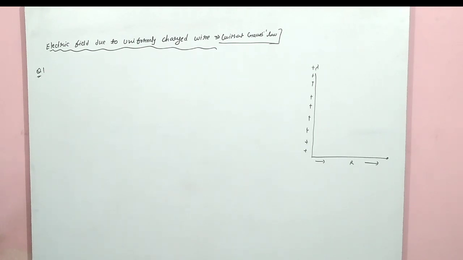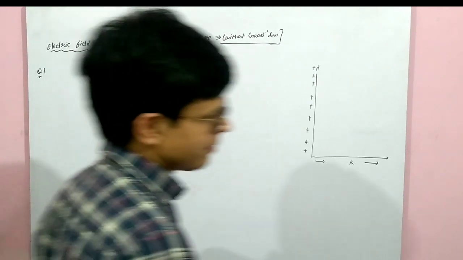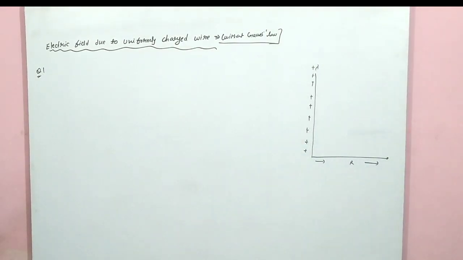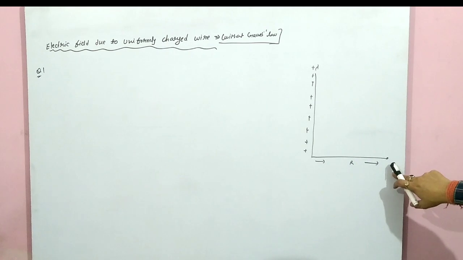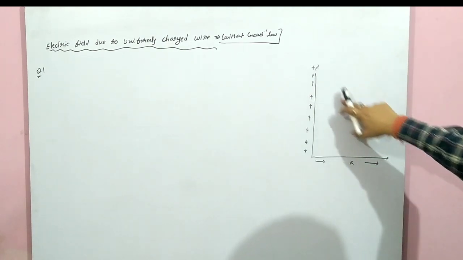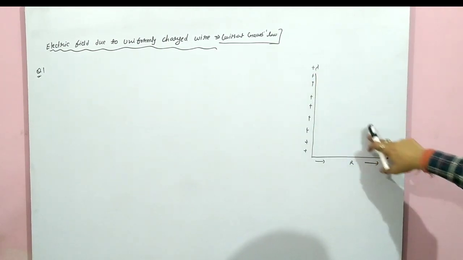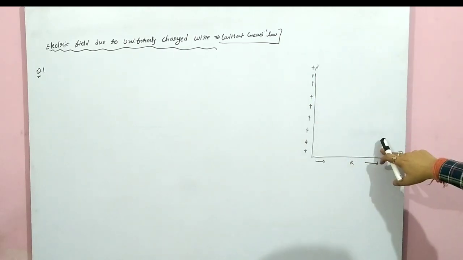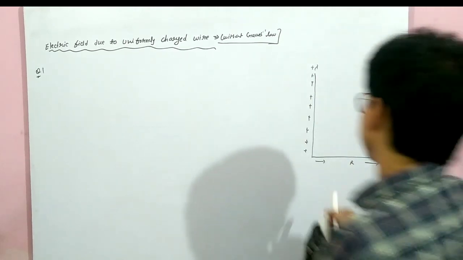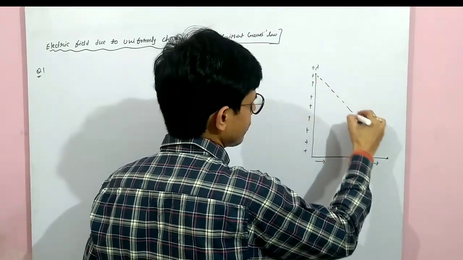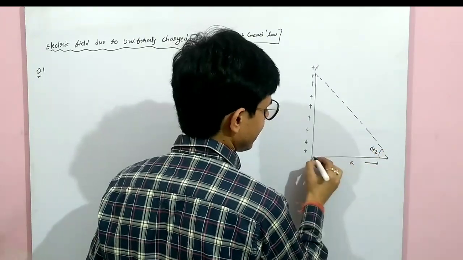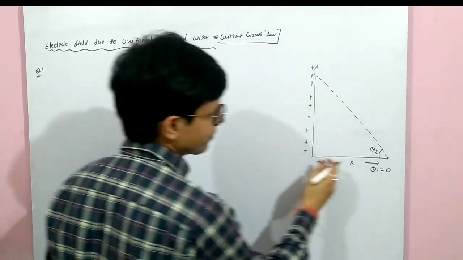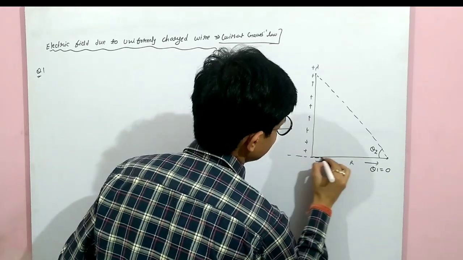How will we solve this? See, this is a very easy part. Now sir, how will we solve it? At this point, theta 1, this angle, is coming 0. From here, how much will this angle be? Let this angle be theta 2. Theta 1 is 0 because it is in line with this end only.